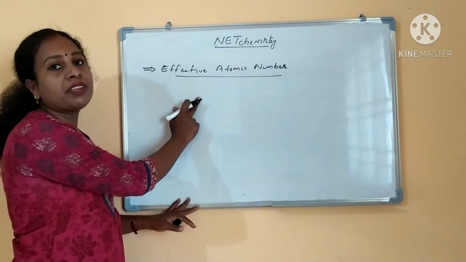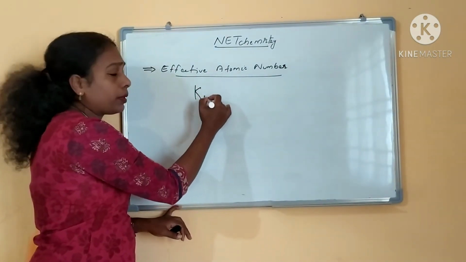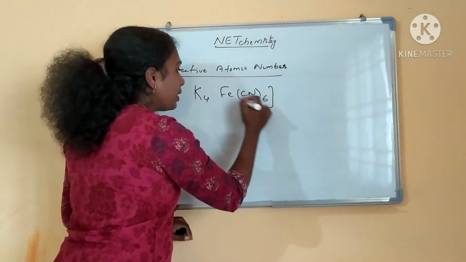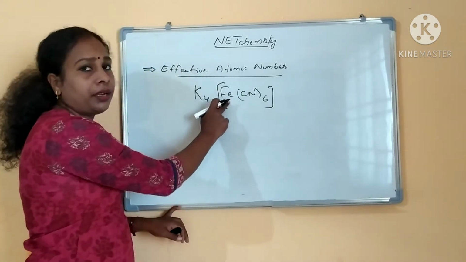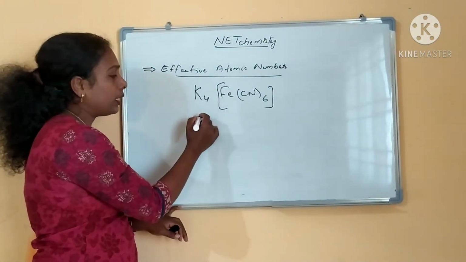Next is the effective atomic number rule. I am taking an example and explaining. Potassium hexacyanoferrate itself I am taking. Here iron will be in the +2 oxidation state. How many electrons are there in iron?